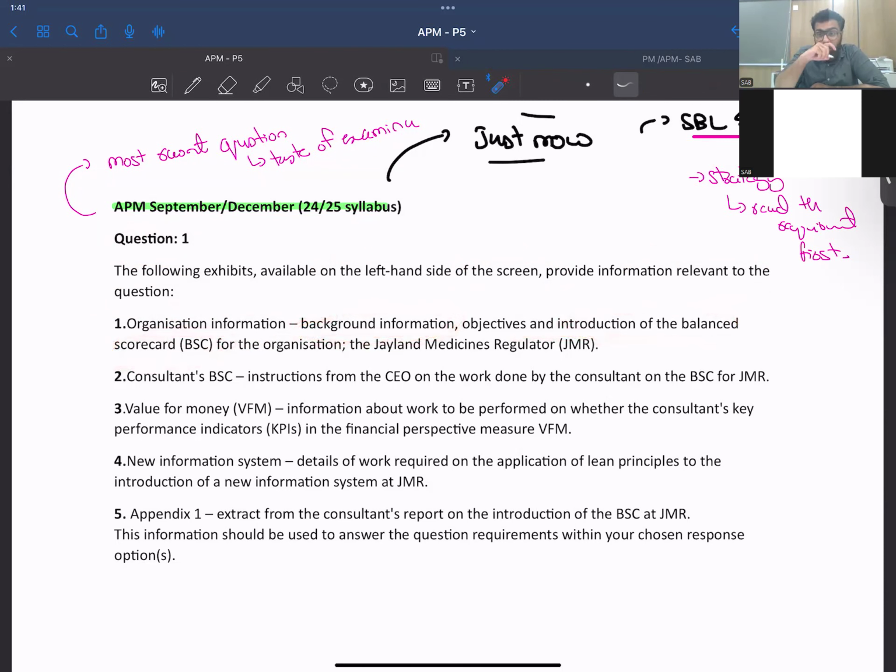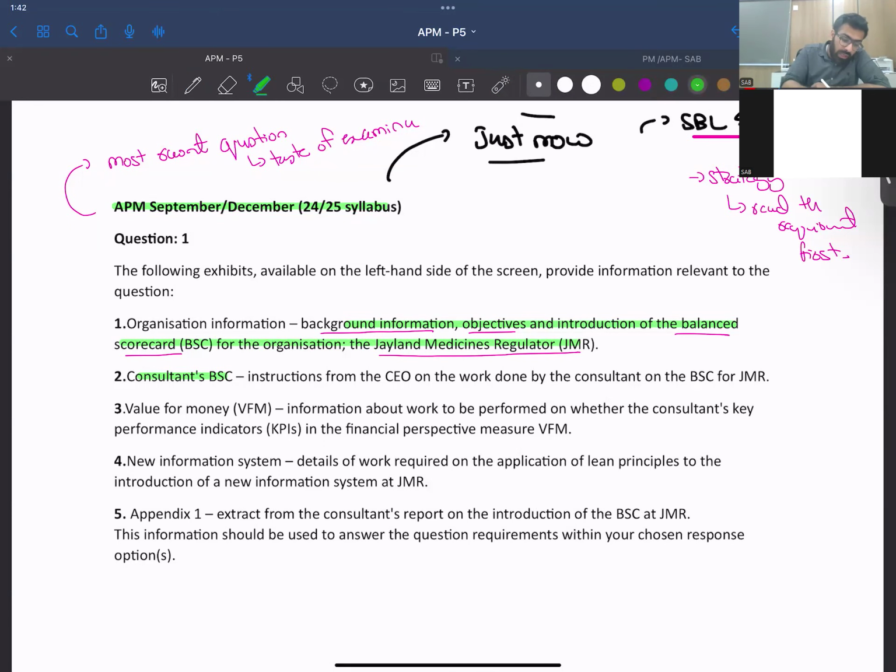So I believe this is a question from the balanced scorecard, right? The Jail Medicine Regulator, JMR. There might be a question. So this is exhibit 1, which is going to tell us about the company's background and its objectives. They are going to introduce the balanced scorecard and the Jail Medicine Regulator. This might be the company. Then we have some consultants.